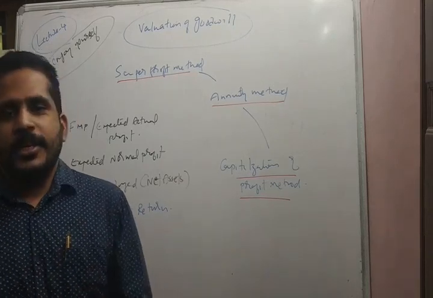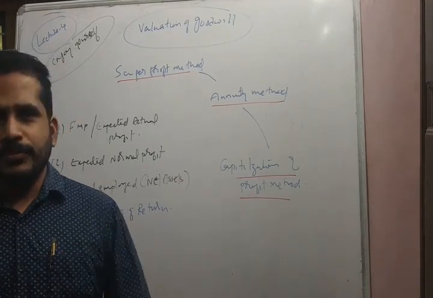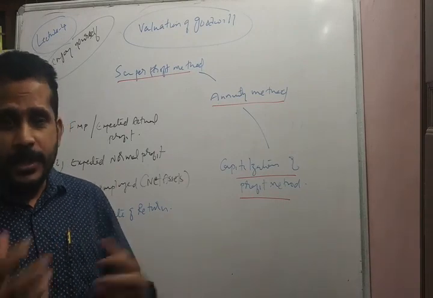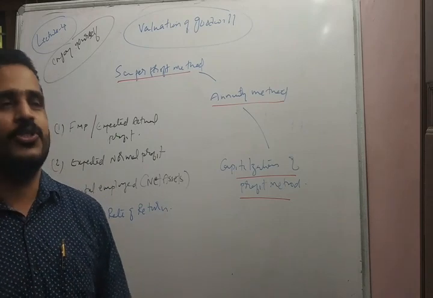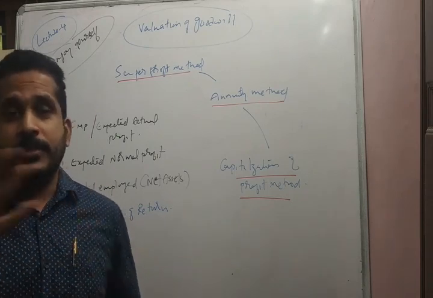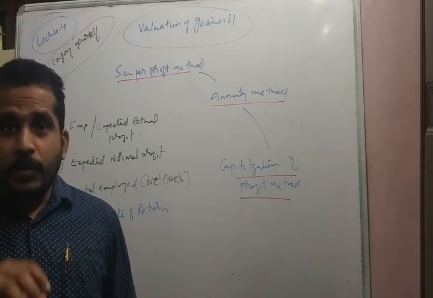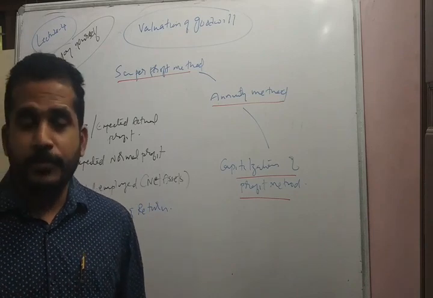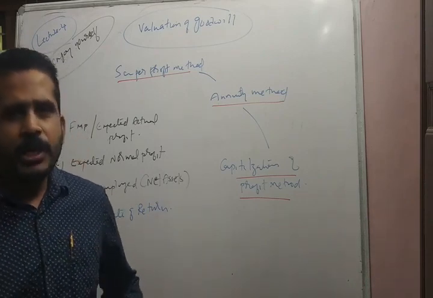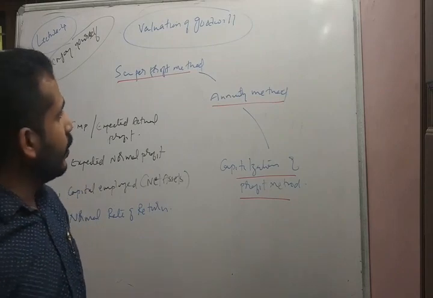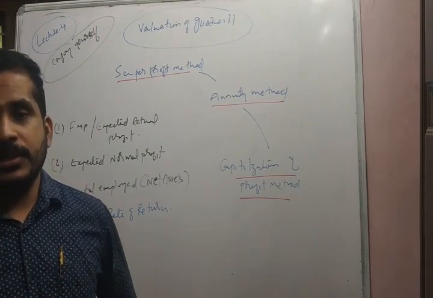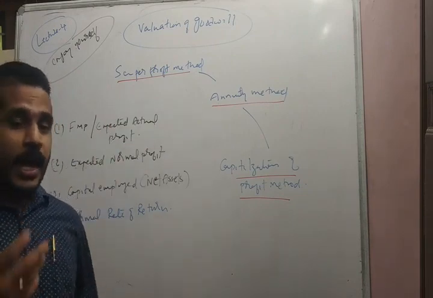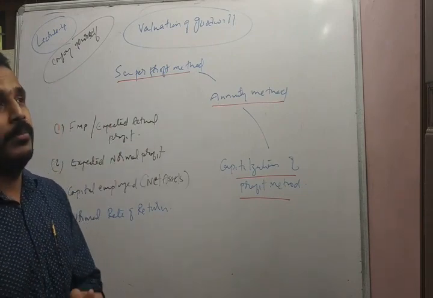Hi students, in my previous lecture I have taught you the concept of goodwill, the importance of goodwill in partnership accounts and the areas where the valuation of goodwill comes into picture. And also we have discussed the various methods for the valuation of goodwill and learned how to calculate goodwill under average profit method. So today, continuing with the same discussion, we will go through the other methods with regard to the valuation of goodwill. The other three methods: super profit method, annuity method, and capitalization of profit method.